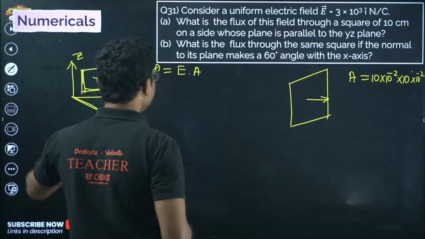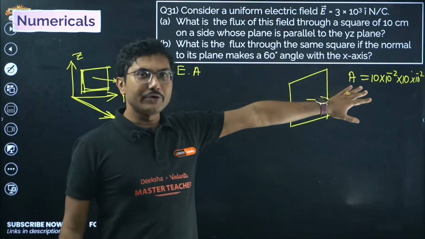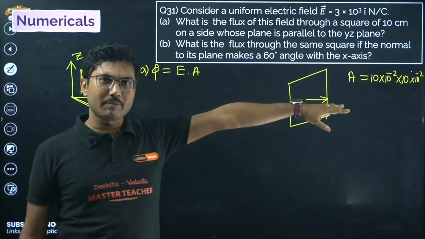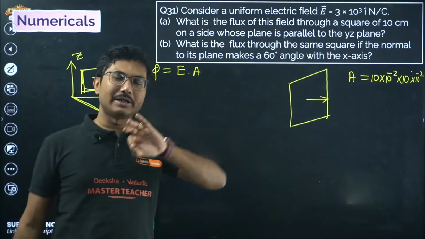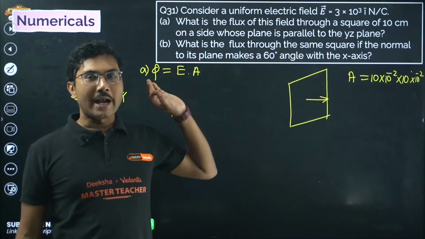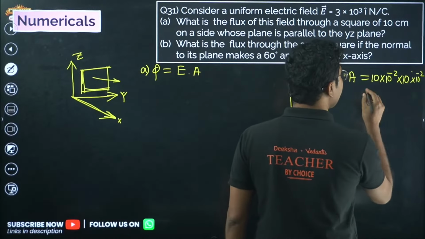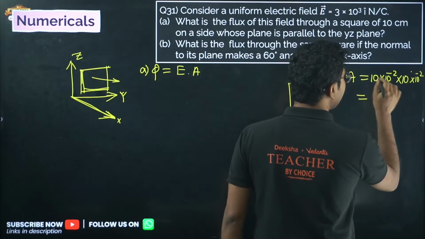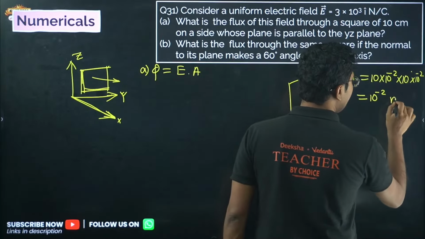10 centimeter side. Now whenever there is a centimeter, you have to convert it into meter. Try to use multiplying by 10 to the power of minus 2. That is much easier than putting decimals into the calculations. Decimals will be tricky for you and you will not be able to solve it easily. If you put 10 to the power of minus 2, it will be very easy. So you will see that this will be 10 to the power of 2 minus 2, so only 10 to the power of minus 2 meter square is there.